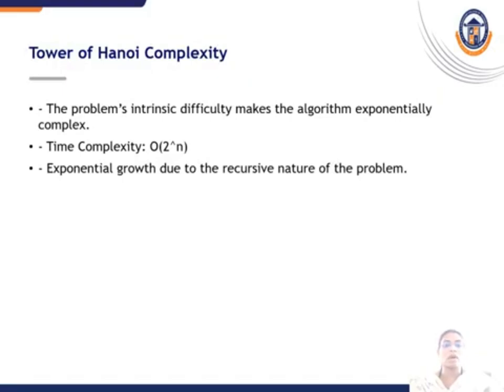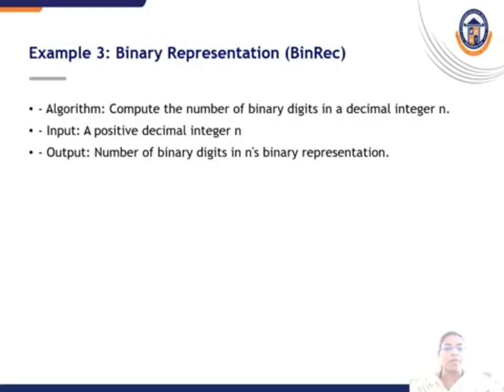Towers of Hanoi time complexity, which is used to find the problem. Its inherent difficulty makes the algorithm exponentially complex. Time complexity is order of 2 power n. The exponential growth is due to the recursive nature of the problem.